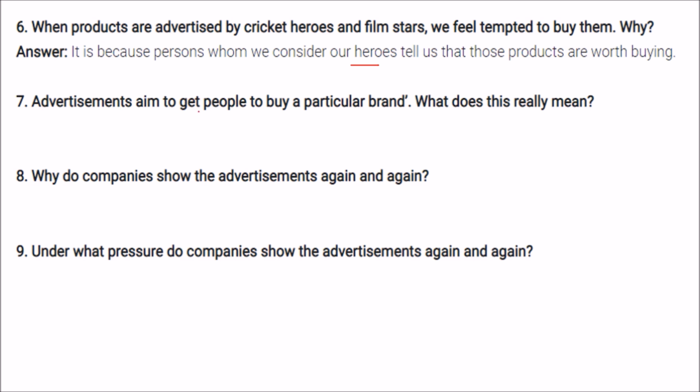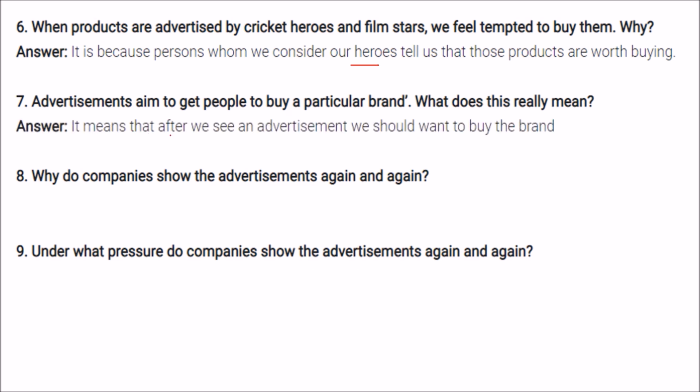Advertisements aim to get people to buy a particular brand. What does this really mean? It means that after we see an advertisement, we should want to buy the brand. There is a temptation to buy the brand.